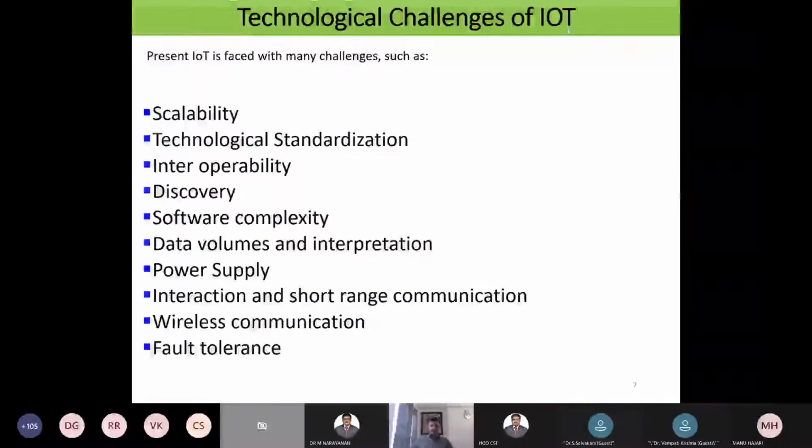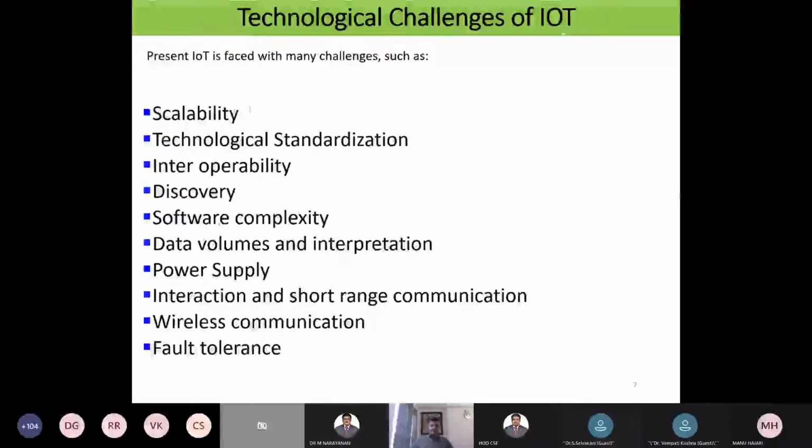Technological challenges of IoT. Present IoT is faced with many challenges such as scalability, technological standardization, interoperability, discovery, software complexity, data volumes and interpretation, power supply, interaction and short-range communication, wireless communication, and fault tolerance. There are certain challenges in IoT.